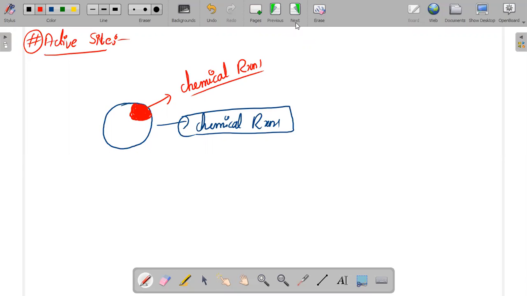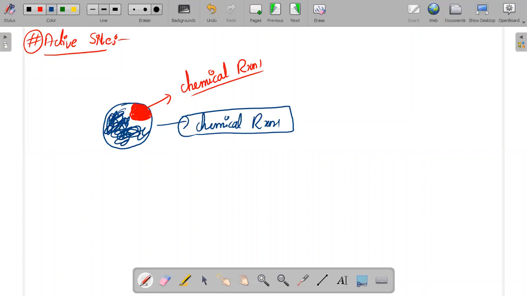The point to be noted here is that the entire enzyme is not going to participate in the chemical reaction. Only a certain part of the enzyme participates. I have drawn this part, the blue colored part, and that part is not going to take part, ma'am.